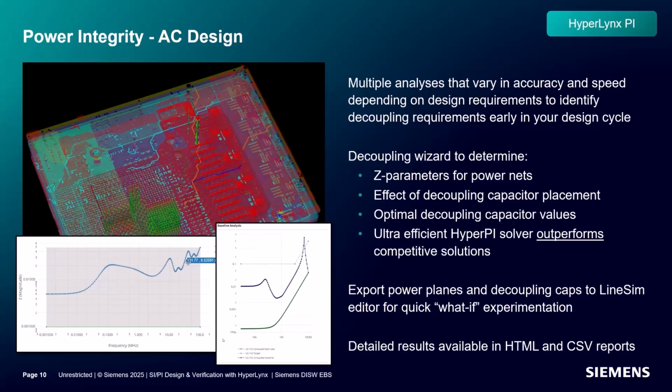Optimization of capacitor values and footprints can be achieved by using the decoupling optimization wizard. The wizard intelligently investigates trade-offs in cost and performance by iterating through the decoupling values and available footprints to minimize the impedance against a target.